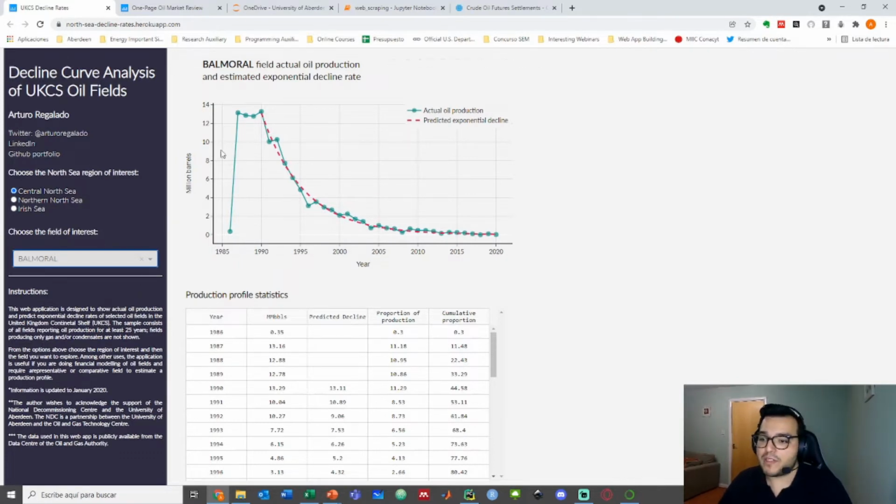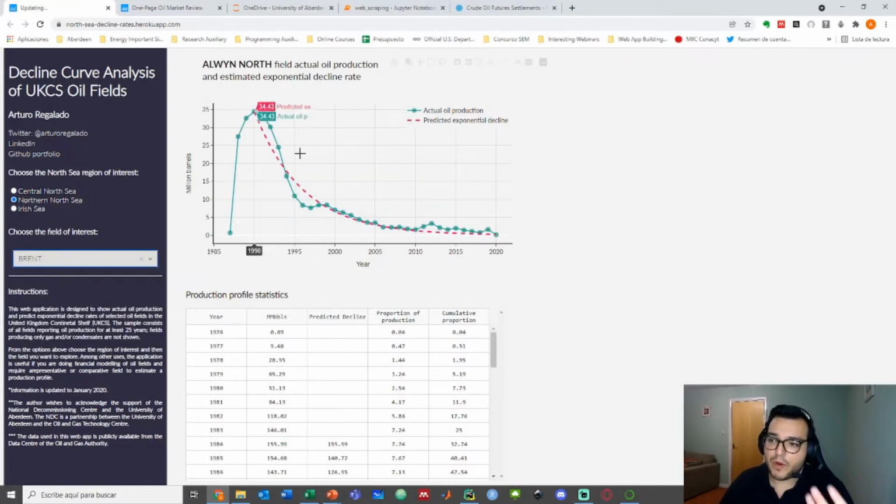But I am more interested in saying, hey, Balmoral, now I can see from this plot, by using this visualization, that Balmoral is a very old field from the 1980s. It's basically not even producing oil anymore. Okay, and I can also go to, for example, the Brent field.